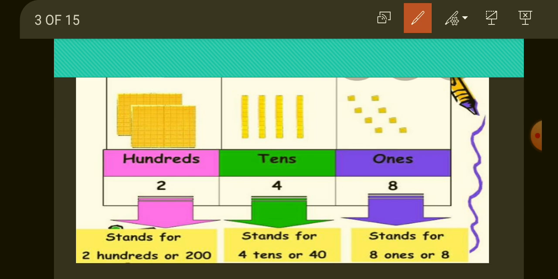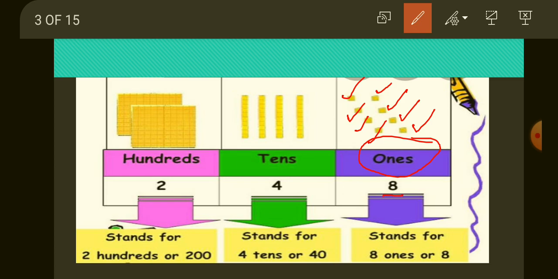See here, this place is showing ones. How many blocks are given here? Let's count. 1, 2, 3, 4, 5, 6, 7 and 8. After counting, we have written 8.